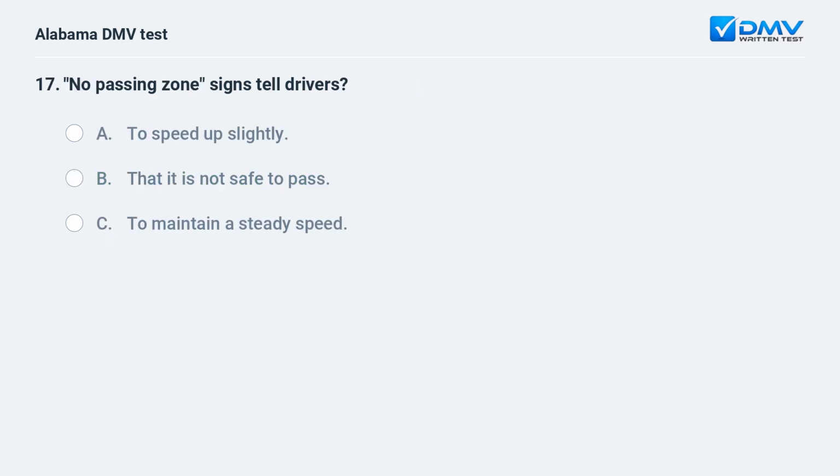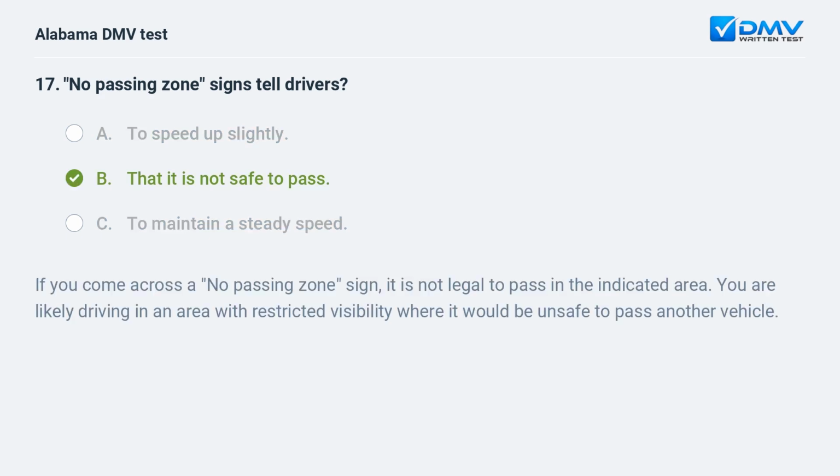No Passing Zone signs tell drivers A. To speed up slightly. B. That it is not safe to pass. C. To maintain a steady speed. B. That it is not safe to pass. If you come across a "No Passing Zone" sign, it is not legal to pass in the indicated area. You are likely driving in an area with restricted visibility where it would be unsafe to pass another vehicle.